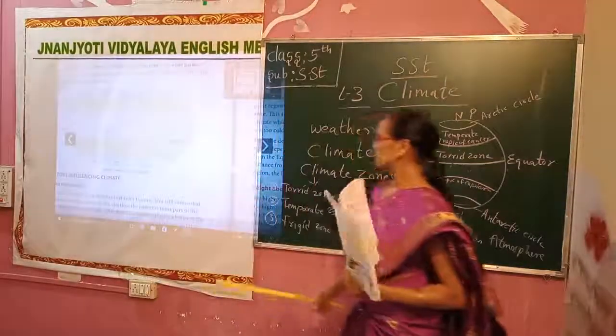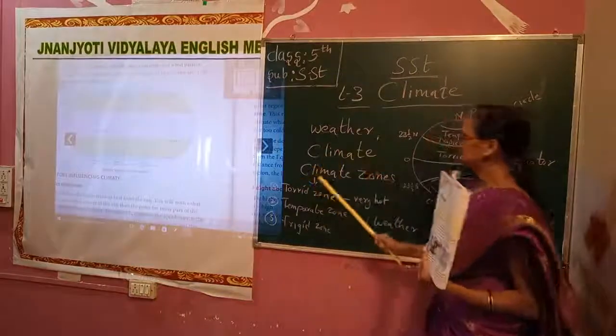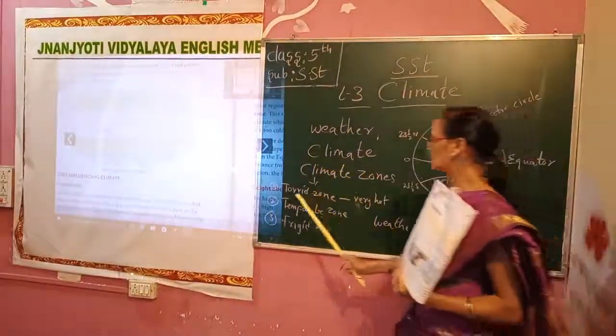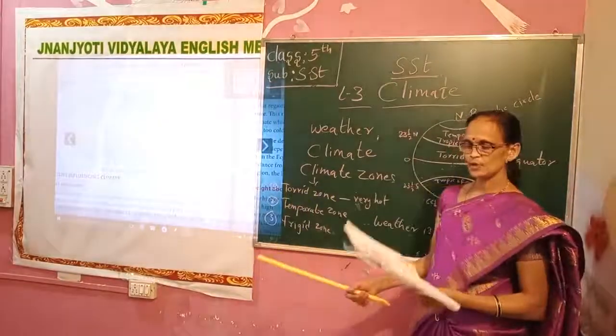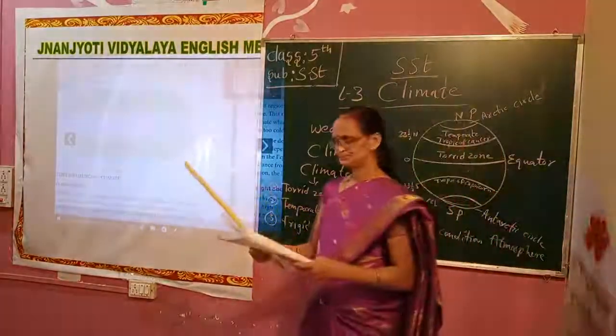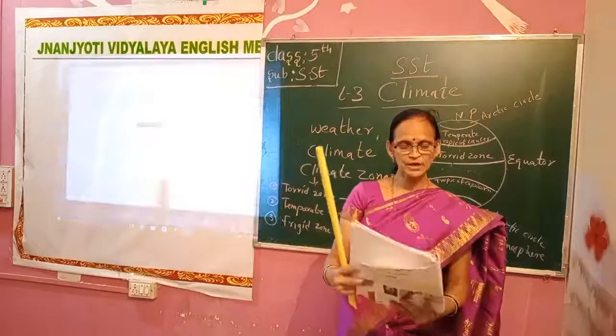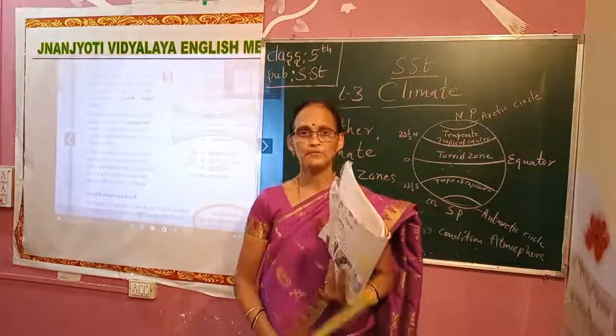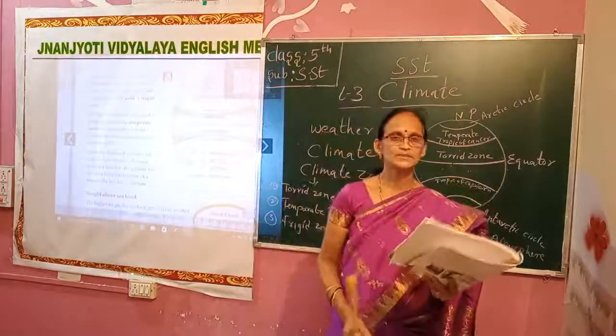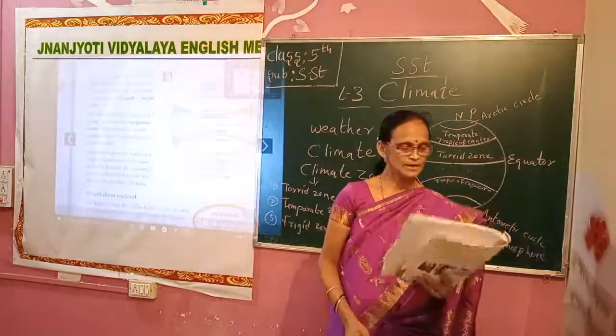Yes. Next, let us come to the next part. Once again, let me say the climatic zones are torrid zone, temperate zone, and frigid zone. Now next, the factors influencing climate. How is climate affecting our life? What are the factors that are affecting our climate?